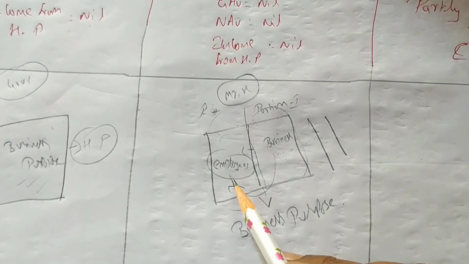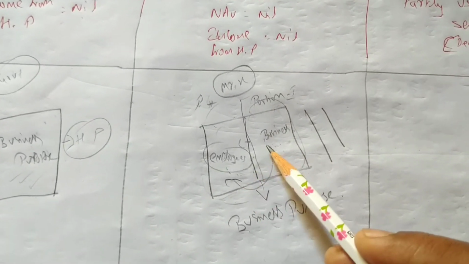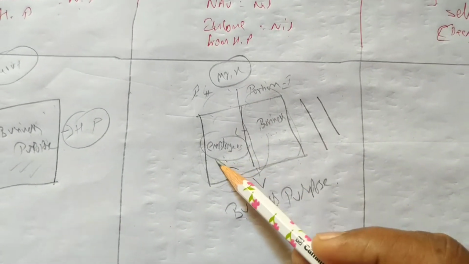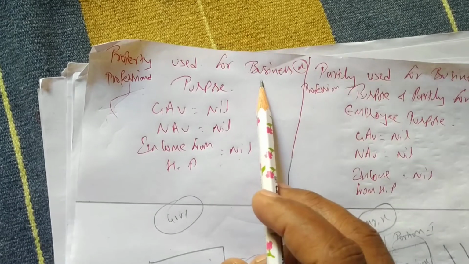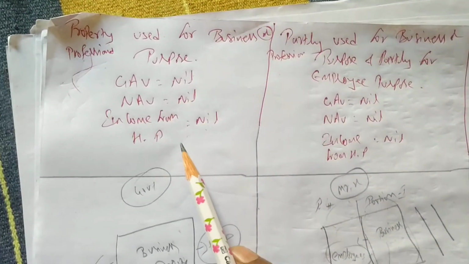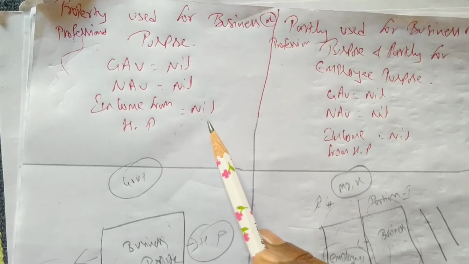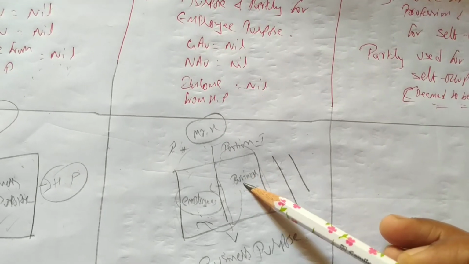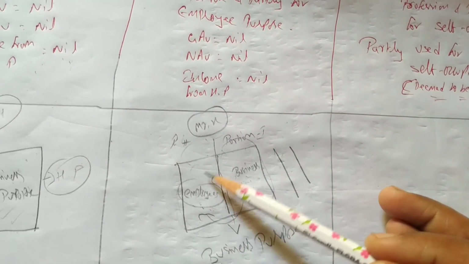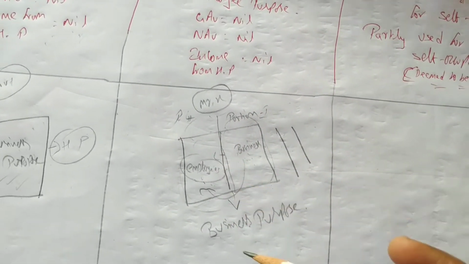Any employee, manager or staff member working in the business, if the owner gives them residence, that will be called business purpose only. So first we have seen that if the property is used for business or professional purpose, the income from house property is nil. Don't worry about PGBP now; we'll see it when we do that chapter. In this chapter the income from house property will be nil. And when the same owner uses the property for business purpose and for employees, the government is saying the entire portion is treated as used for business purpose.